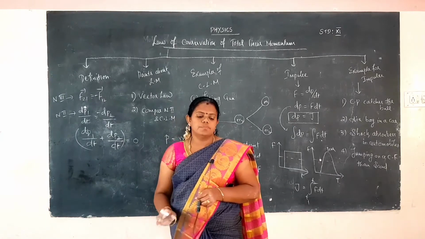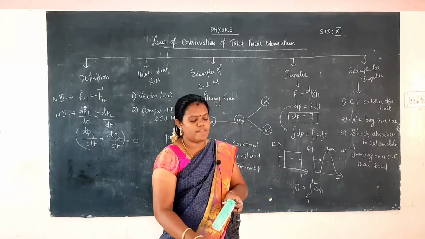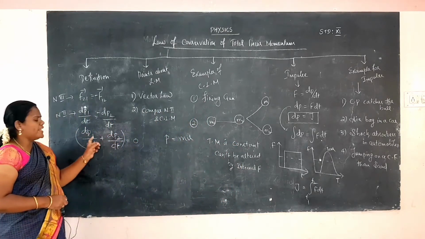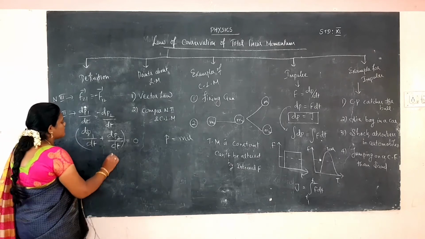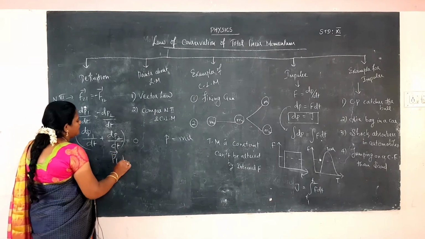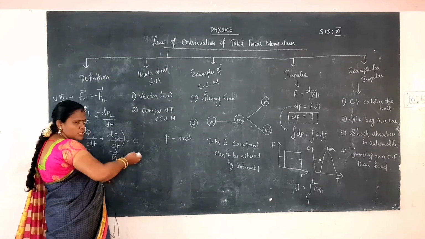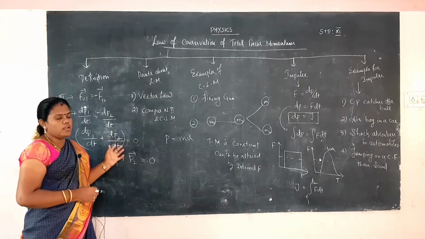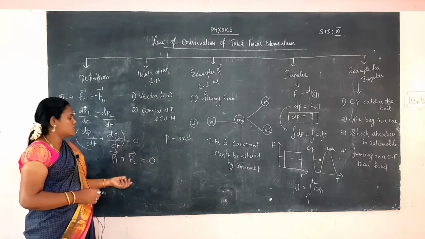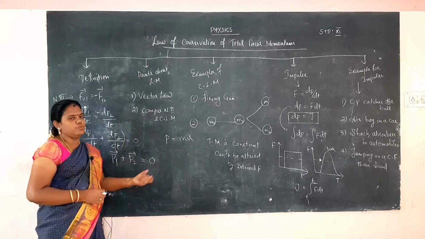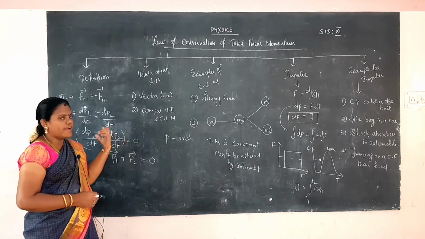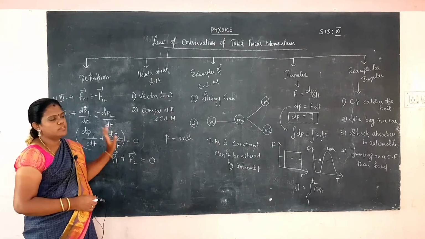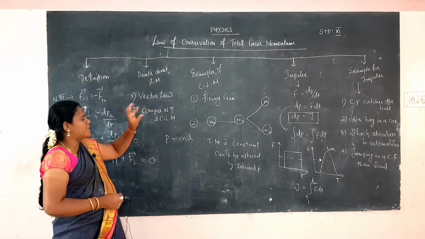The law of conservation of linear momentum has some points. The values of P1 and P2 may vary, but the addition of the two momentums, P1 vector for the first body and P2 vector for the second body, is equal to 0. That is called conservation of linear momentum, because the two values are equal but opposite. So P1 vector plus P2 vector is equal to 0. Okay? Then some points about linear momentum.